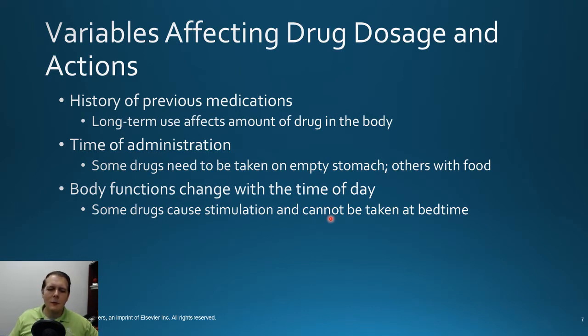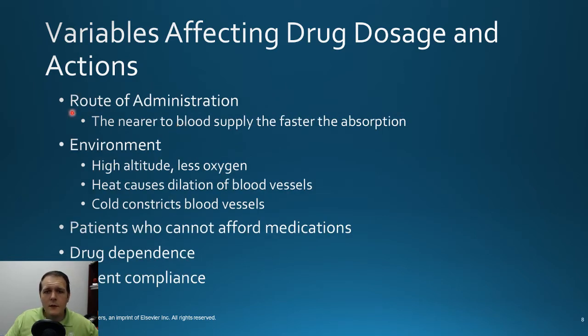So depending on when you need the effects of medications will determine when you might need to take them. The route of administration can play a big role in determining drug absorption. So for instance, if I take something orally, it has to go all the way through the GI tract and be absorbed from the small intestine before it actually gets into the circulation there. However, if I was to say apply a drug intranasally, there's a lot of blood vessels right there, and it can actually help to increase the absorption much faster in those cases, right?